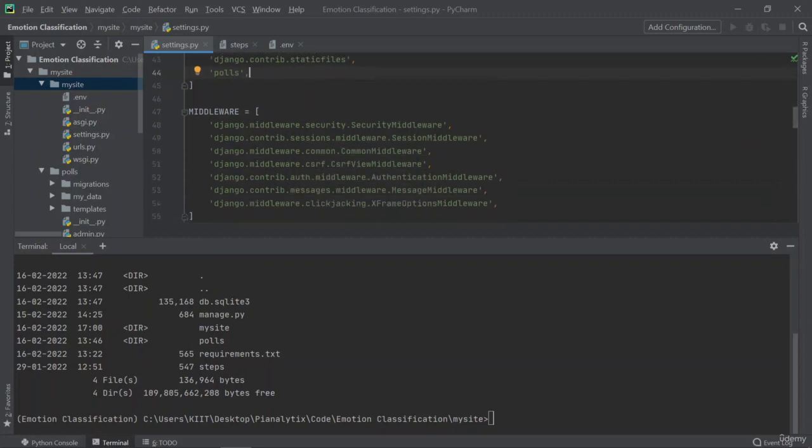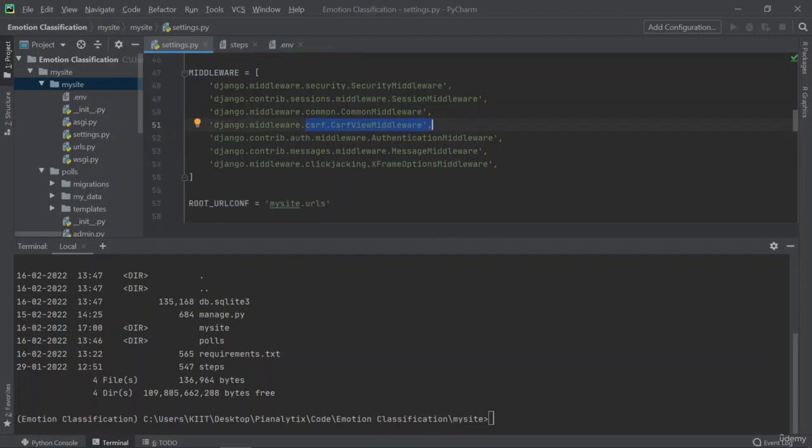You can even see that Django is handling the middlewares too. There's a security middleware, there's a session middleware, there's a CSRF middleware, which is used for CSRF tokens when we are working with forms in the front end, right?